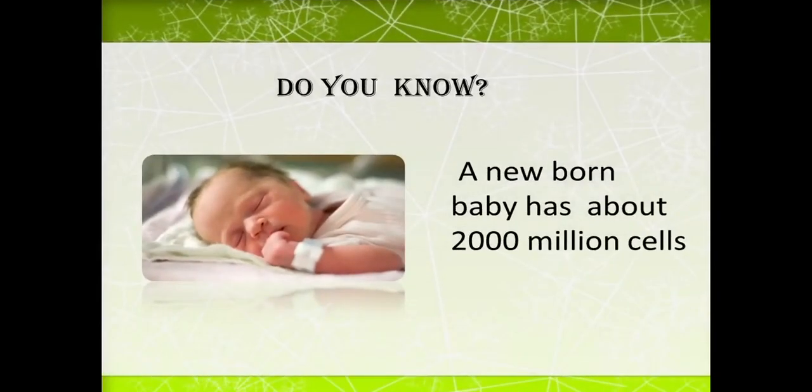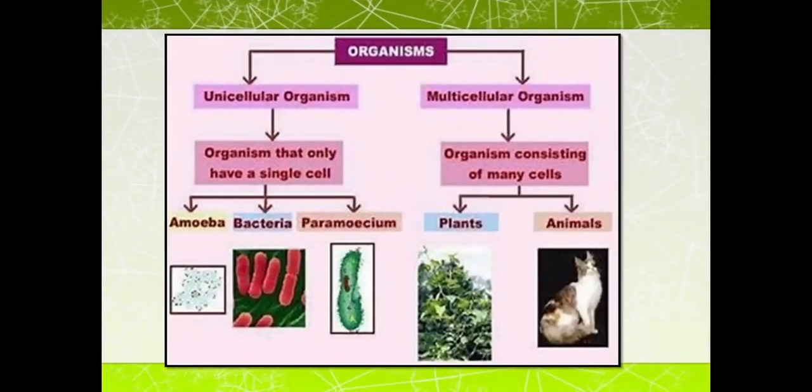Do you know a newborn baby has about 2000 million cells? Now can you imagine how many millions or trillions of cells an adult has? Yes, an adult has 3000 trillion cells. So the living body is made up of cells, and the number of cells in a human body is in millions and trillions.